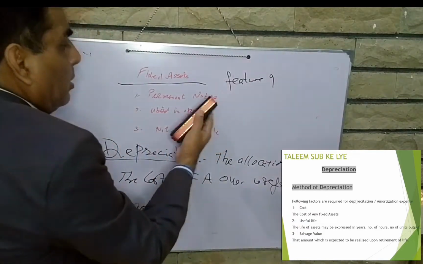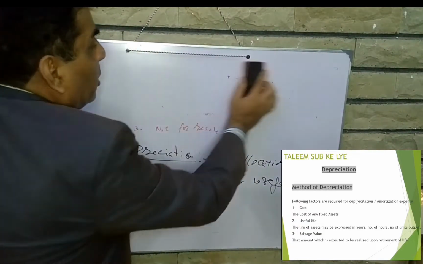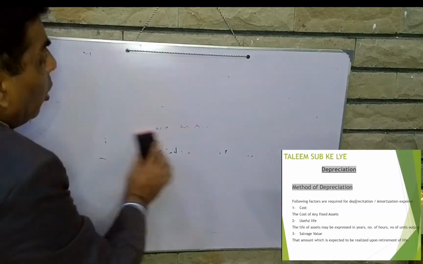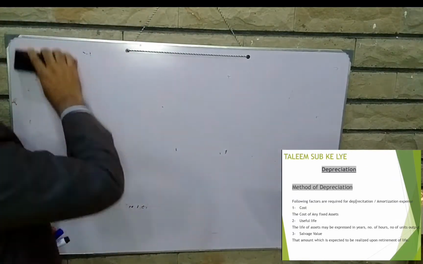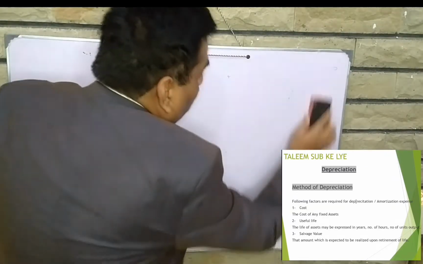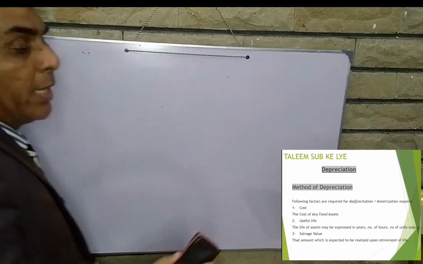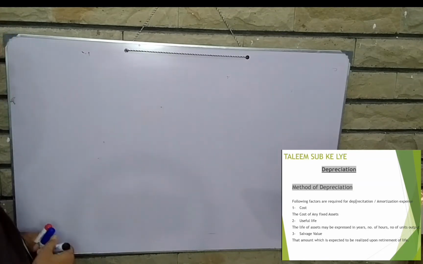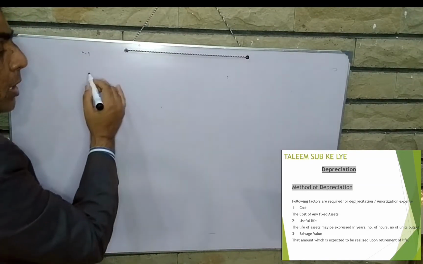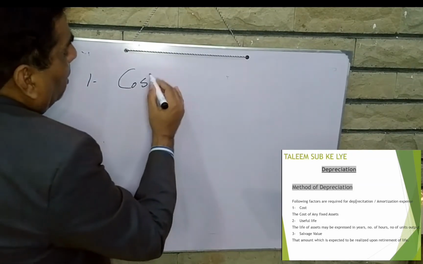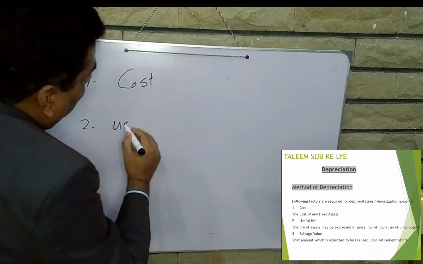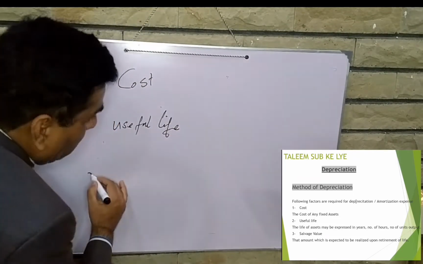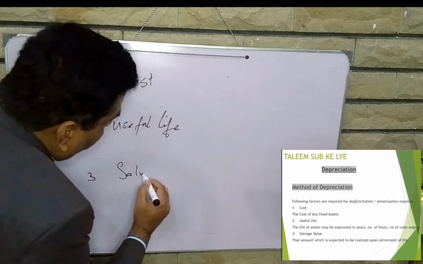There are several methods to calculate the depreciation expense. But before that, we have to know what the requirements are. There are three items which we need to calculate the depreciation expense. Number one, cost. Number two, useful life. Number three, scrap value or salvage value.